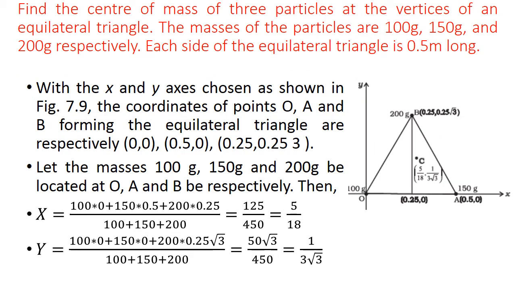This is one of the examples. A system consists of three particles whose mass is 100 gram, 200 gram, 150 gram is given.